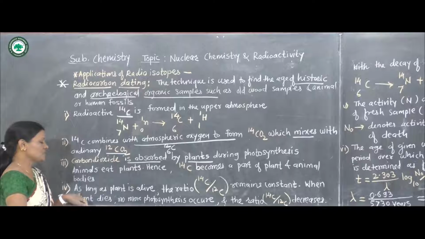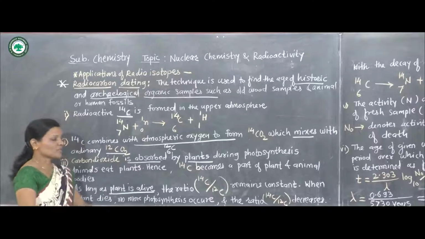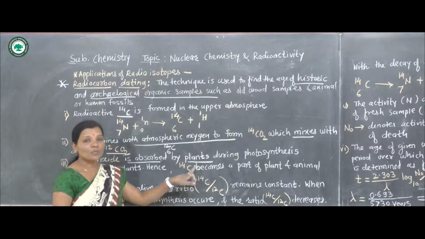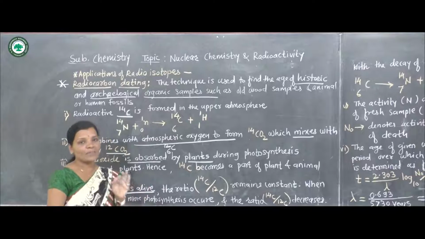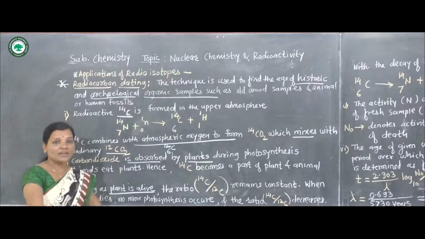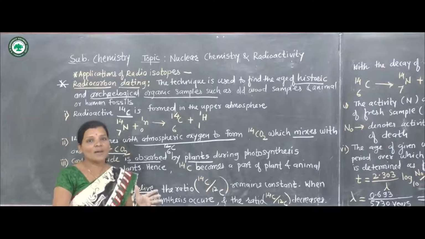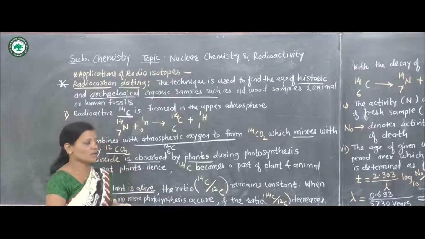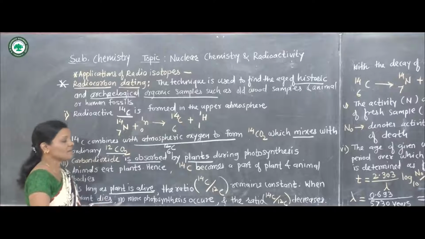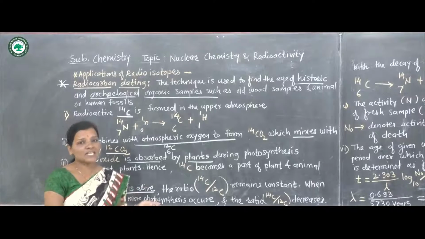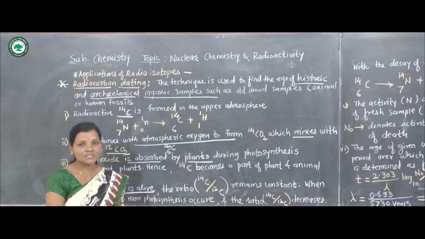As long as plants are alive, the ratio of carbon 14 to carbon 12 in the bodies of plants remains constant. But when a plant dies, obviously the photosynthesis process also stops.